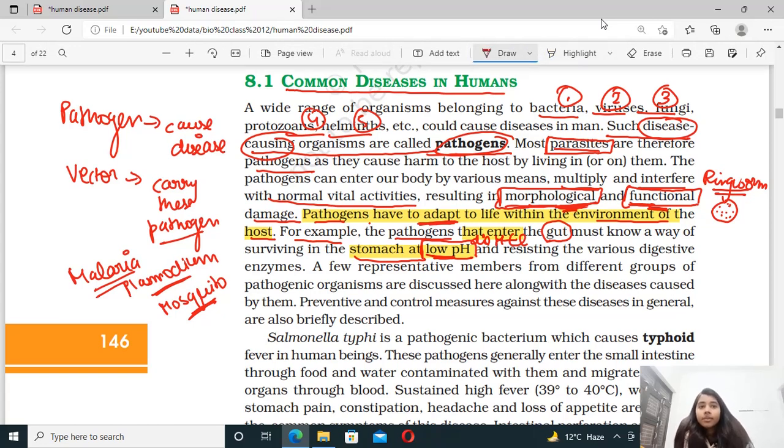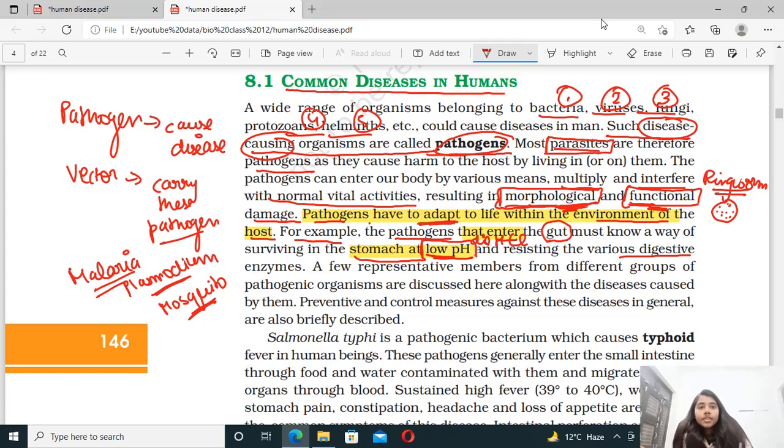So this organism has to adapt accordingly, resisting the various digestive enzymes, because in our stomach digestive enzymes are also present. So this pathogen which is entering inside our stomach or inside our gut has to adapt so that it can protect itself from the low pH of our stomach and from the digestive enzymes.